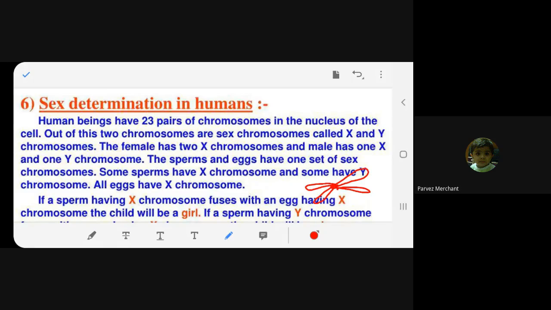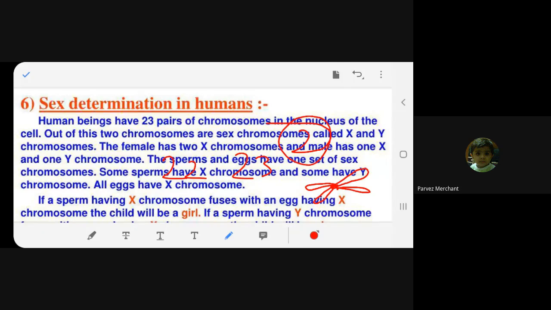Out of these, two chromosomes are sex chromosomes called X and Y chromosomes. Out of 23 pairs, 22 pairs are autosomes, that means they are not sex chromosomes. The 23rd pair is the sex chromosomes. 22 pairs are ordinary chromosomes, but the 23rd pair, that means how many chromosomes? Two.